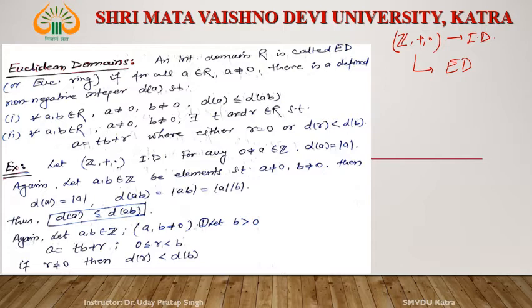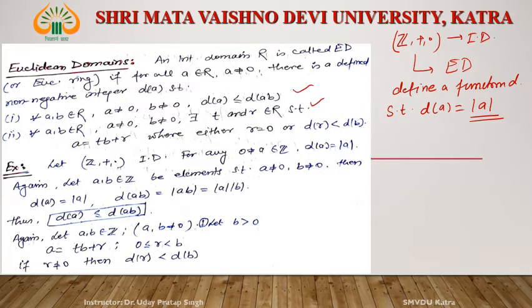To prove it is an ED, we have to define a function d. Let us define d such that d(a) is equal to mod of a. This modulus function, d(a) is equal to modulus of a. Now check whether this d satisfies these two conditions.